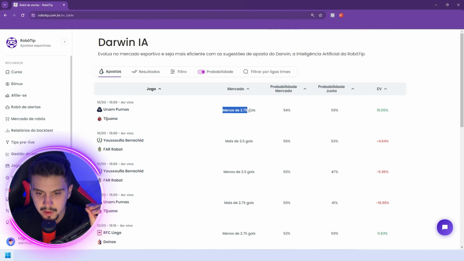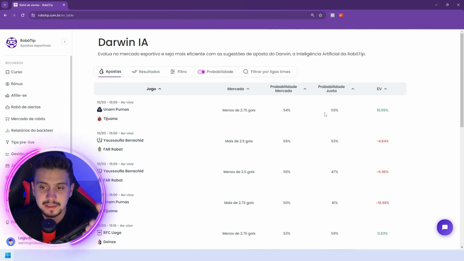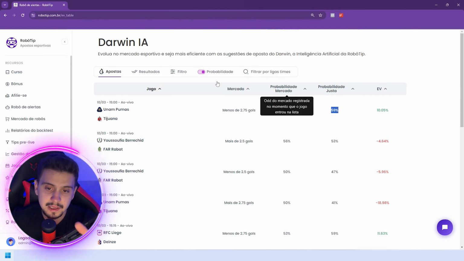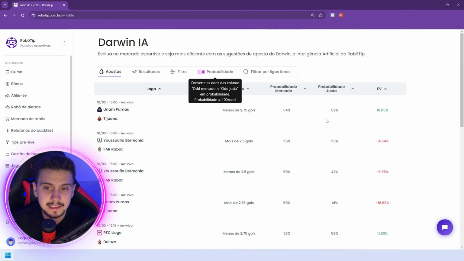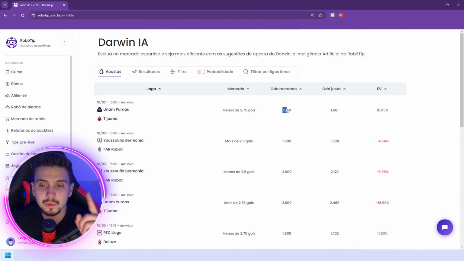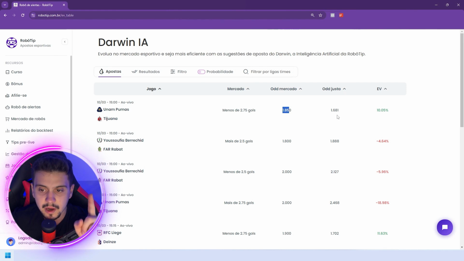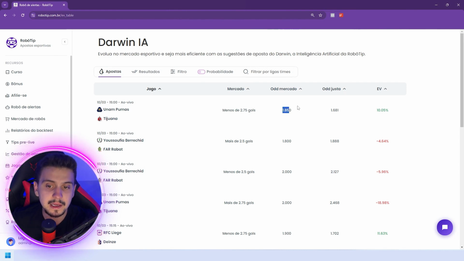According to Darwin, the probability of less than 2.75 goals, according to artificial intelligence, is 59%. Here, converting to odds, 59% gives 1.68. However, the market priced it at 54% probability, meaning the market gave me odds of 1.85, while the fair odds according to artificial intelligence are 1.68. And the odds that the market is giving me are 1.85.